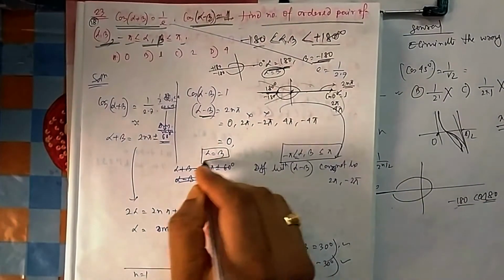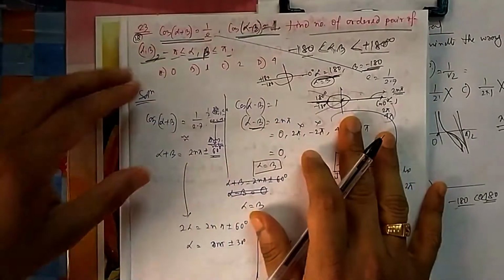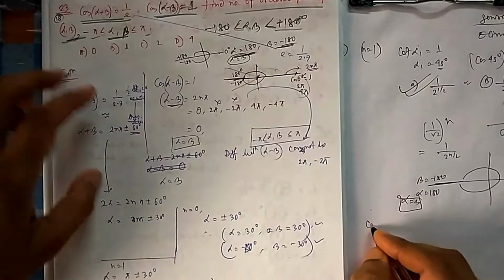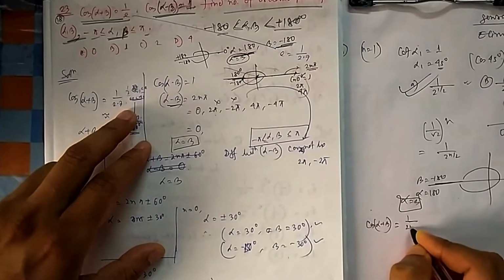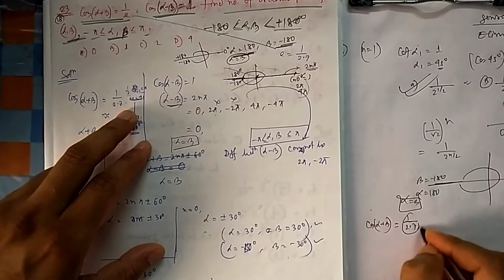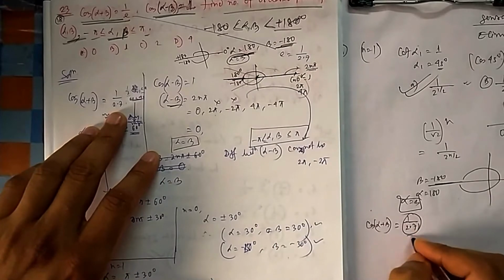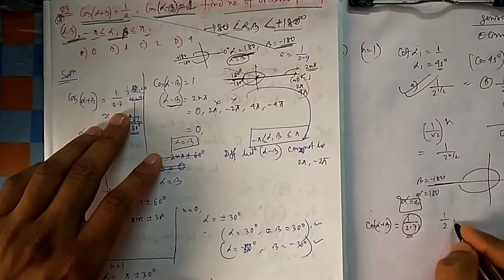So what is the conclusion from this side? The conclusion is that alpha should be equal to beta. There are no other possibilities here. Okay, now if I look at this side, cos(alpha plus beta), what is the value they have given? They have given 1 by e. We know e is something like 2.71. So now what do you think its value should be? You can see it is between 1 by 2 and 0.